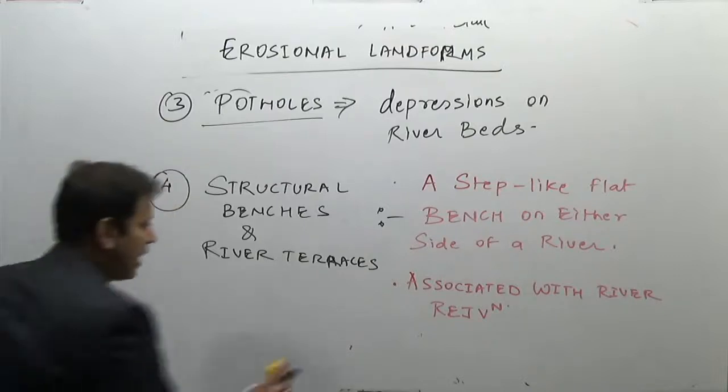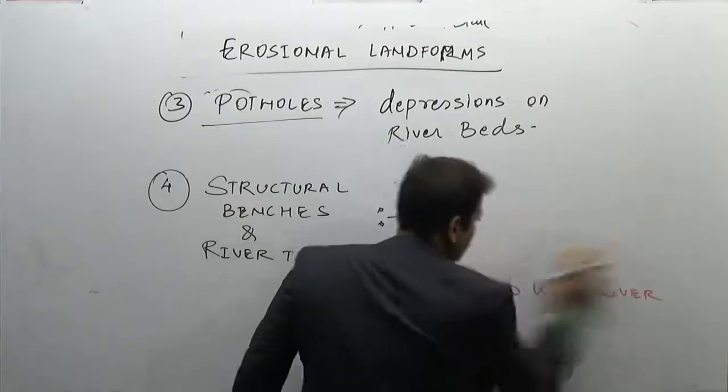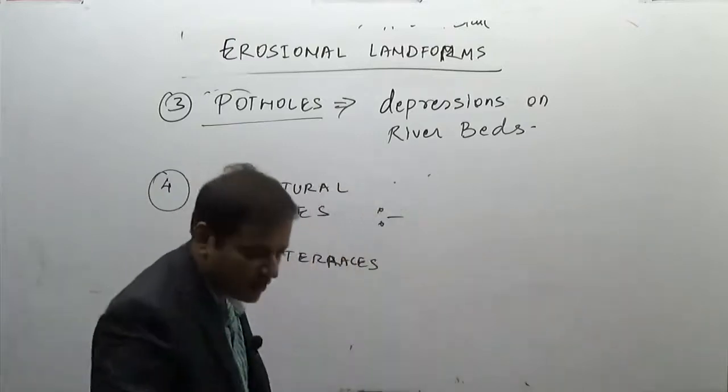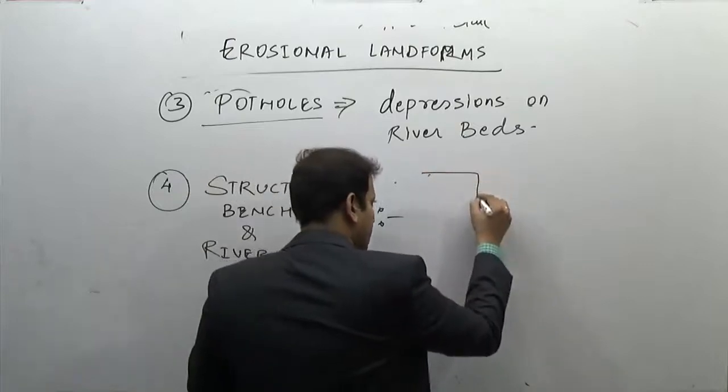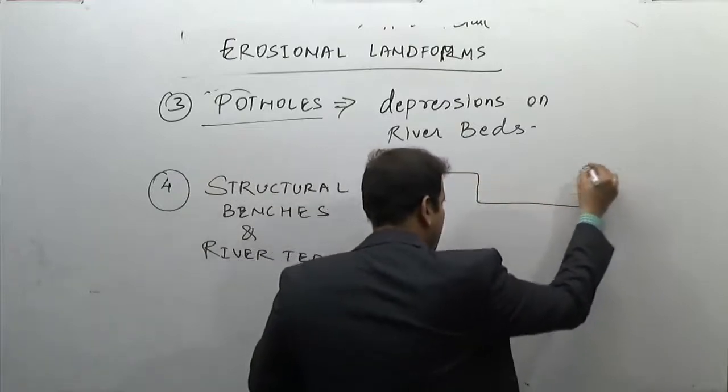How does this look in a diagram? You can just have a look at a diagram. Now this is a V-shaped, U-shaped valley.